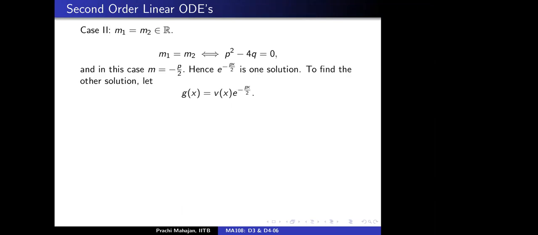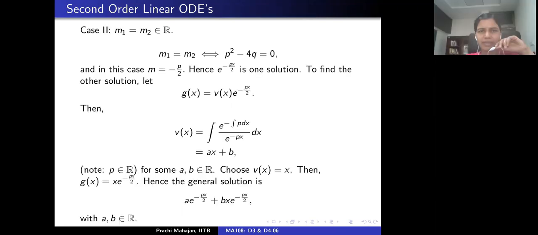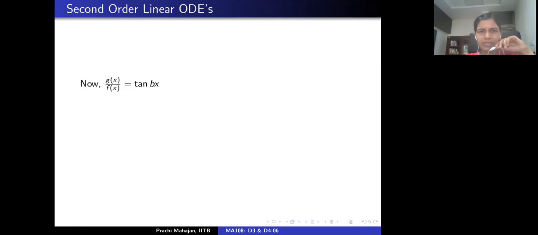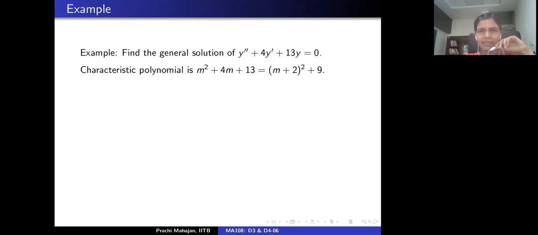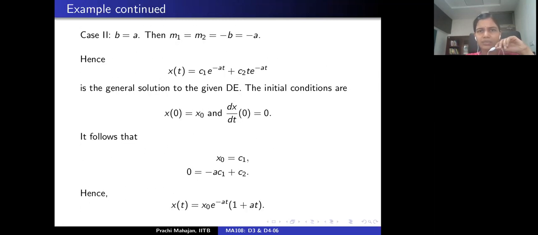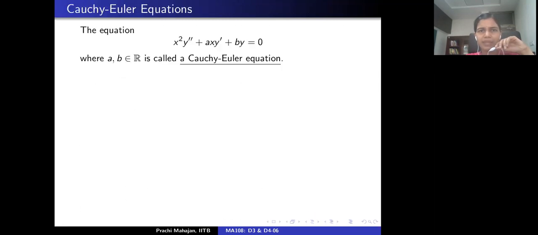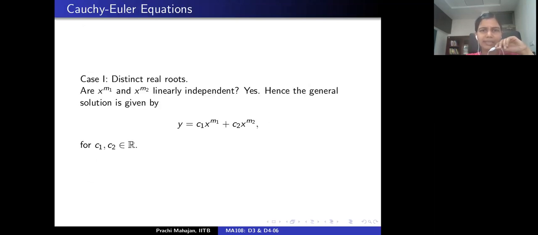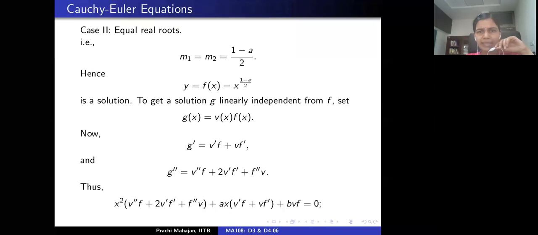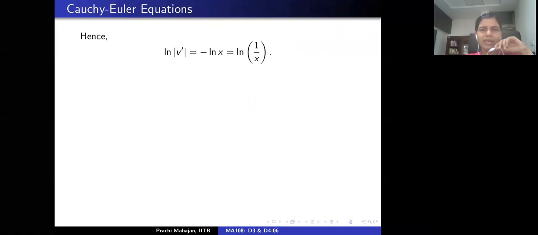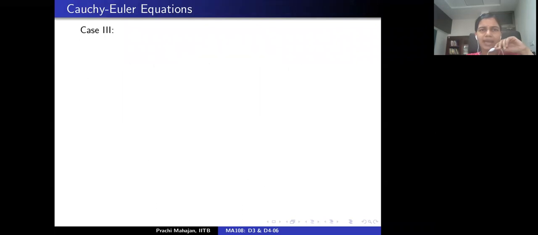Okay, so let's get back to where we were. This was the constant coefficient case, and then we started the Cauchy-Euler equation. This was the example. Now for the Cauchy-Euler equation, we have the auxiliary equation, the case of real distinct roots and real repeated roots. And the third case is what we should discuss next.